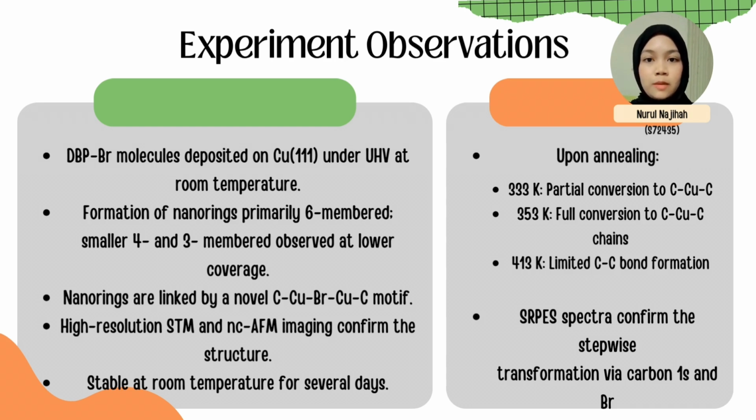For the experimental observation, researchers studied how the BPBR molecules react on a copper surface. At room temperature, the molecules form nanorings held together by a never-before-seen carbon-copper-bromine-copper-carbon bond. This structure stays stable, but when heated, it gradually transforms. By 333 Kelvin, it started forming the usual carbon-copper-carbon bonds known in Ullmann coupling, and by 353 Kelvin, the transformation was mostly complete. These changes were confirmed with imaging and spectroscopy.